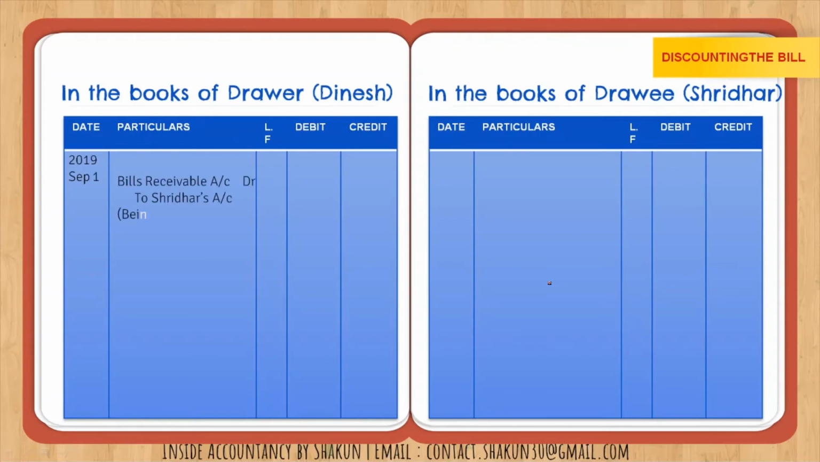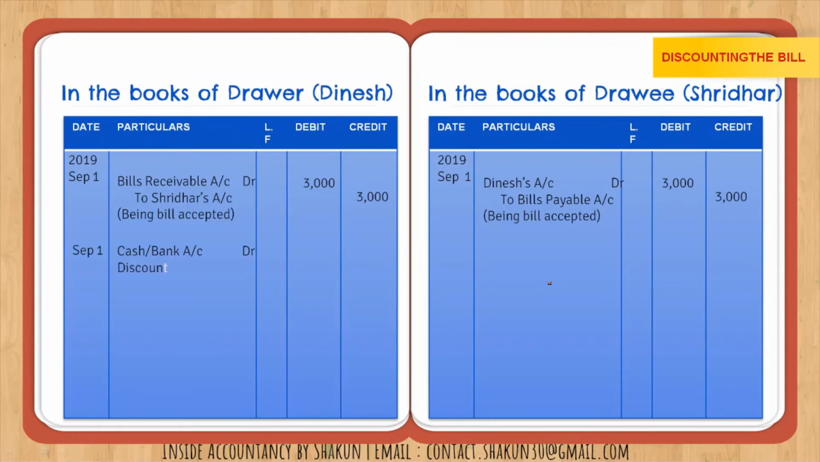So our first entry on September 1, 2019 will be bills receivable, being an asset, debited to the name of the drawee, that is Sridhar. In the books of the drawee, we will pass an entry for bills payable where Dinesh account is debited and bills payable is credited. So this is the entry for acceptance. Since sales or purchase was not given, we have not passed that entry. Next, it was given that Dinesh discounted the bill with the bank. The date was not given in the question, so we will assume it was on the same date, September 1. So our entry would be cash or bank account debit, discount account debit, to bills receivable. I have already explained that you are receiving the cash.